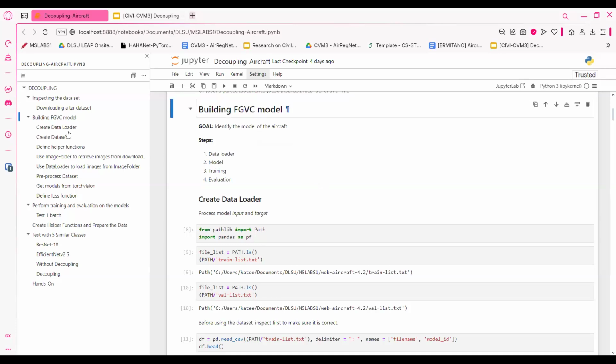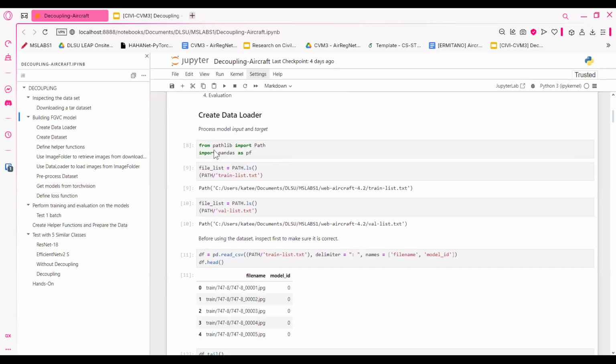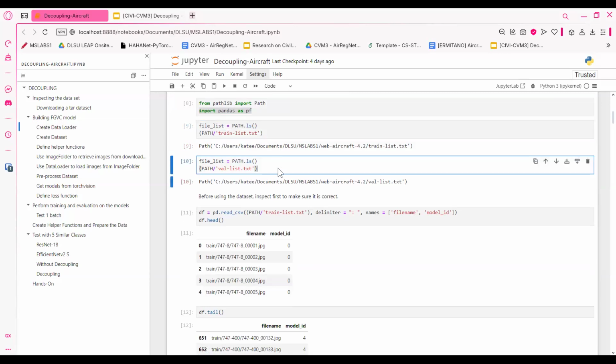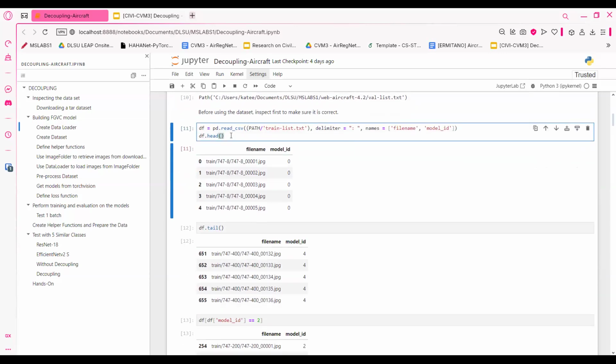Okay, next we're going to start building the image classifier. We're going to import pandas. I don't think this is really necessary. Basically what we're doing here is inspecting if our data is correct.